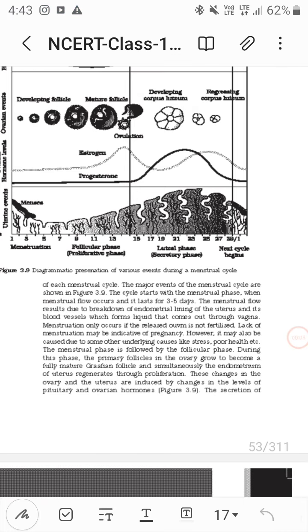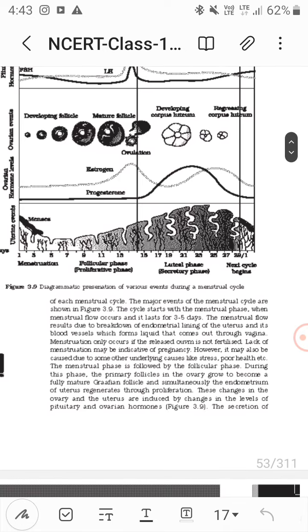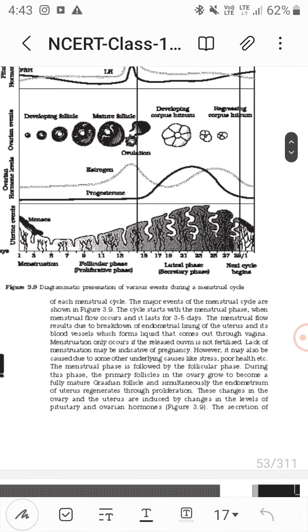So the major events of the menstrual cycle are shown in the figure. The cycle starts with the menstrual phase, when menstrual flow occurs and it lasts for like 3 to 5 days. This is the bleeding phase, that is menstruation. Then the follicular phase, that is the proliferative phase.